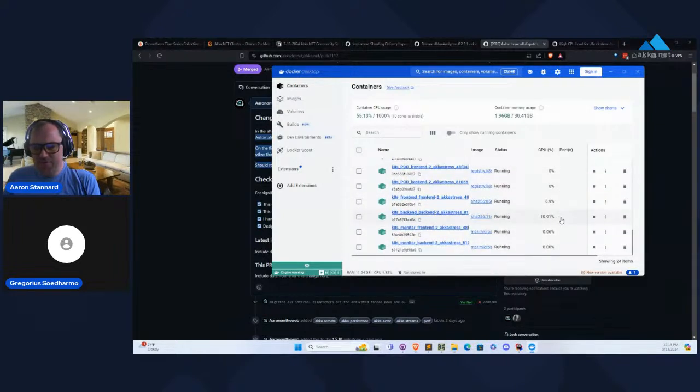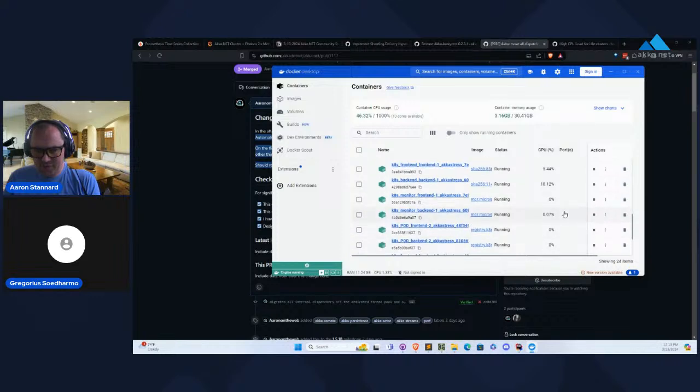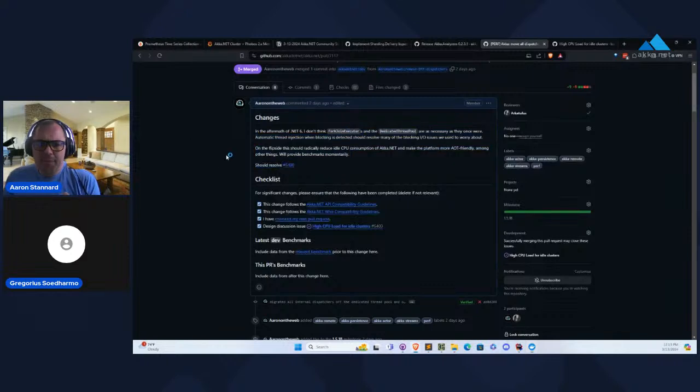Most of the CPU utilization in this cluster, if I scroll through here, I see these various pods bumping up and down. This is going to be radically lower than what we would have had before with a dedicated thread pool, and it's because the .NET thread pool is now in charge of everything. We do not have any dedicated thread pools running anymore.